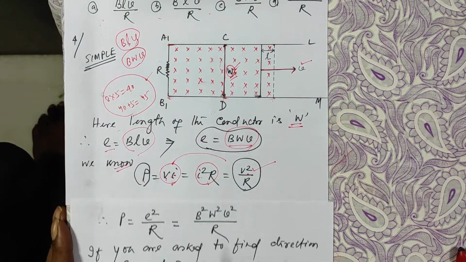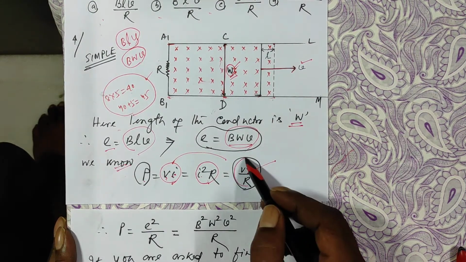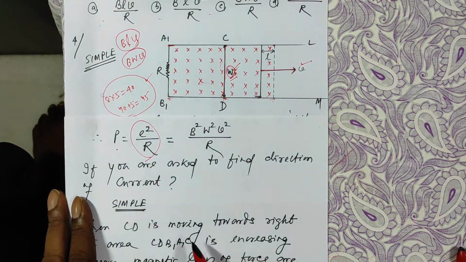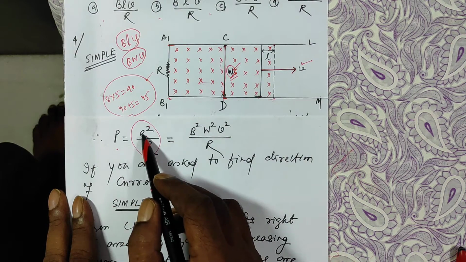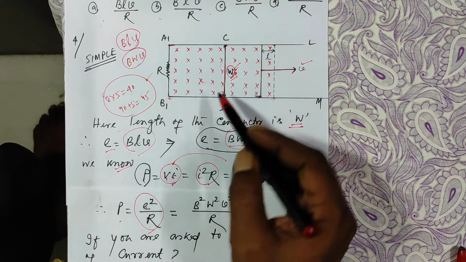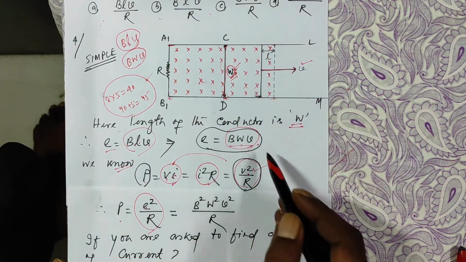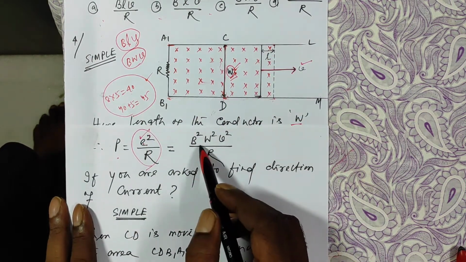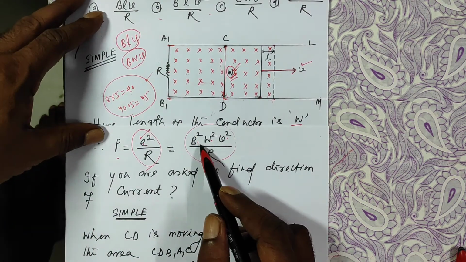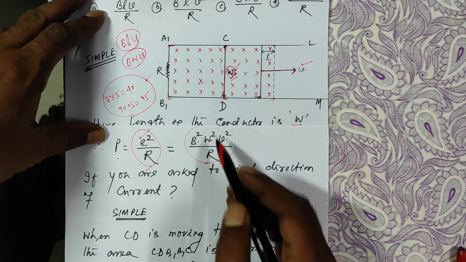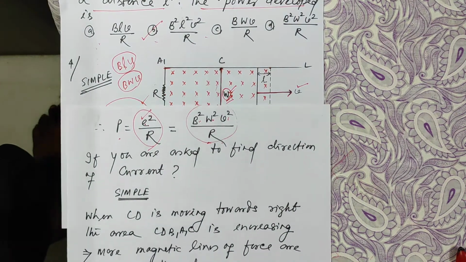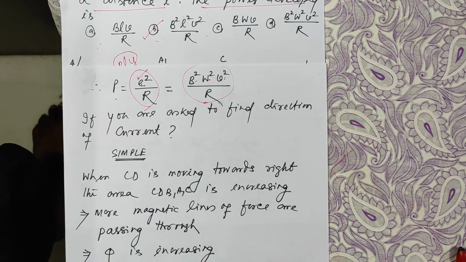So we will use this V square over R. So the power developed is V square over R. And the EMF is BLV, in this case the length of the conductor is W, so BWV. So square of that: B square, W square, V square over R is the power. That is your second choice. B choice is correct.